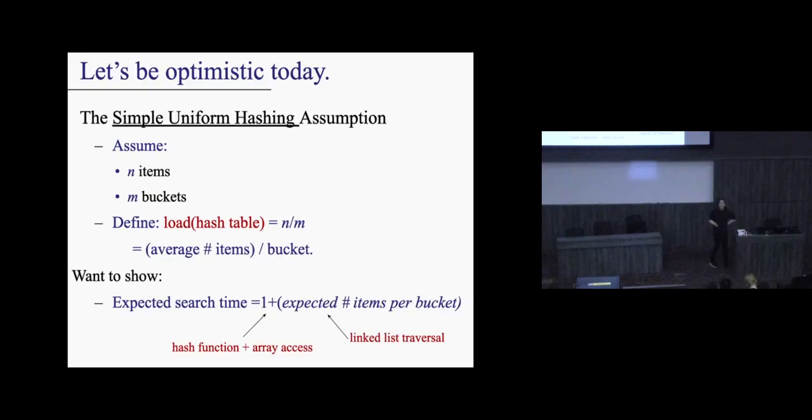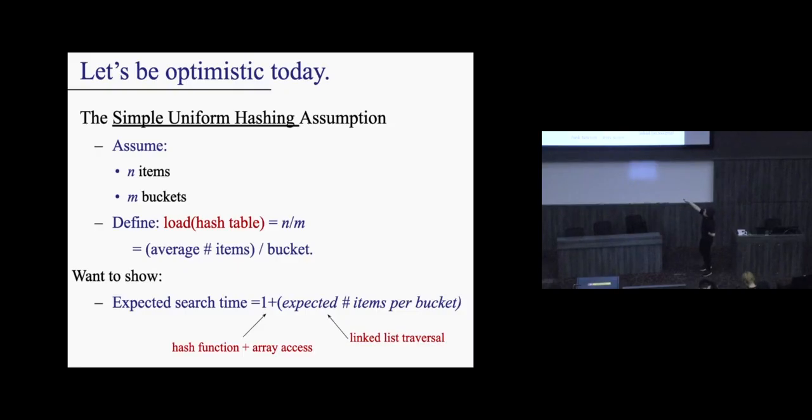I'm going to assume that we have n items that we wish to insert, and my table is of size m. The load factor of a hash table is n over m. Here's the intuition: think of this as the average number of items per bucket. If I had 10 items and my table is of size 5, my load factor is 2. Does that make sense? If I have 100 items but my table is of size 600, then my load factor is 1 over 6. Think of this as the average size of each bucket. This is what we want to accomplish.